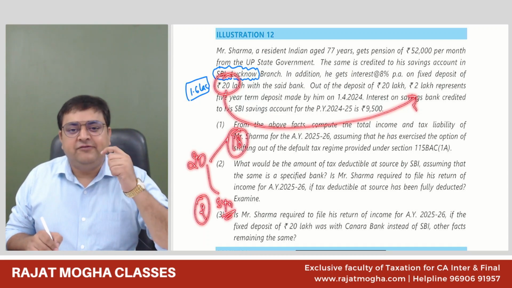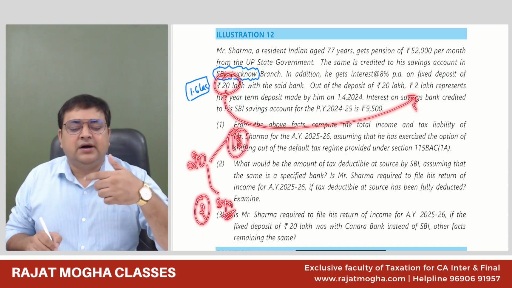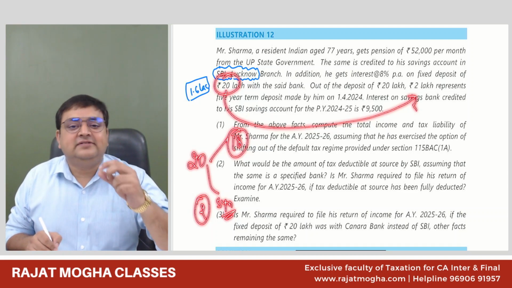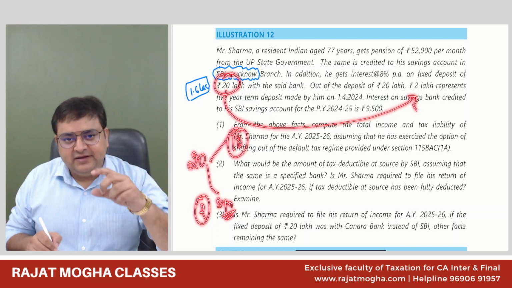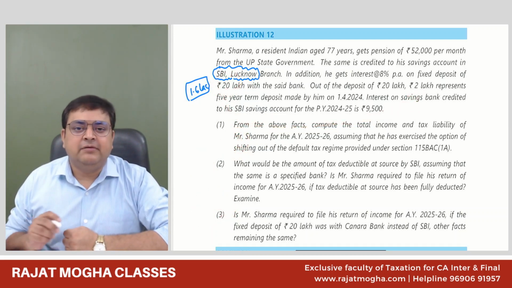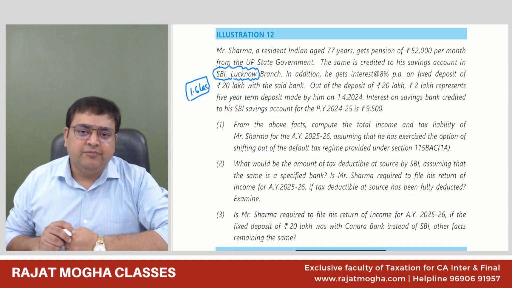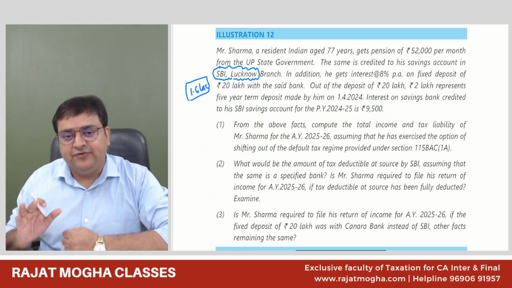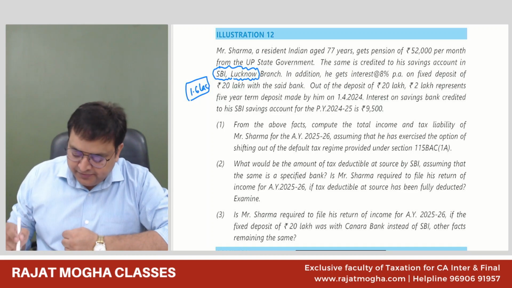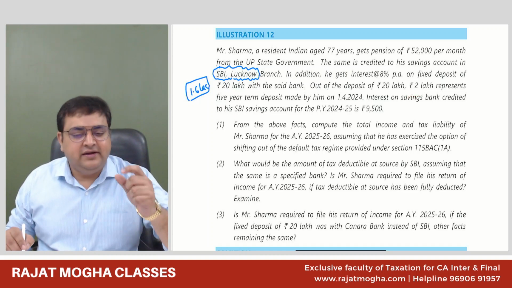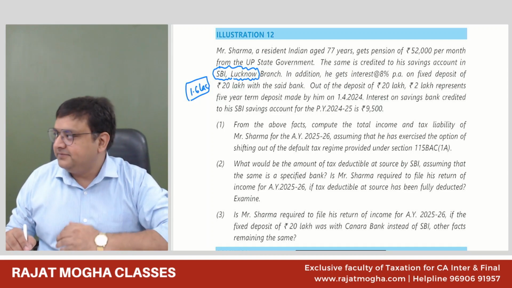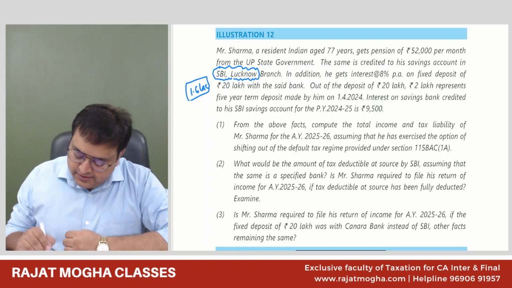So we understand that whenever you deposit an amount in a fixed deposit for a minimum of 5 years, there's an 80C deduction also. So he will get the 80C deduction for depositing 2 lakh in FD, but the maximum 80C he will get is 1.5 lakh rupees. Understood? A 5-year term deposit, 5-year FD in a bank. Maximum 1.5 lakh, but 80C is again available only under the optional regime, not under the default regime.